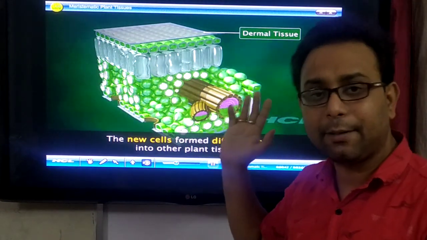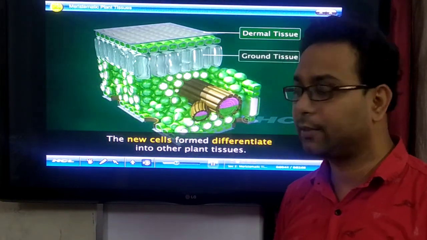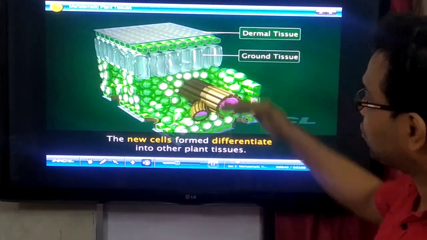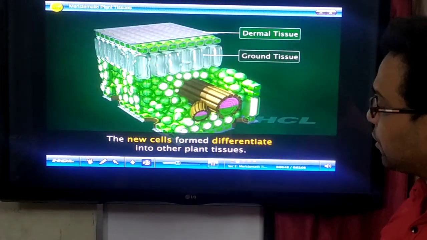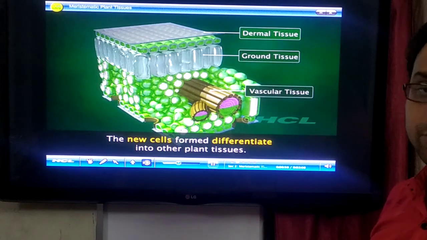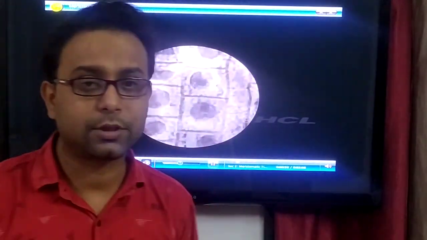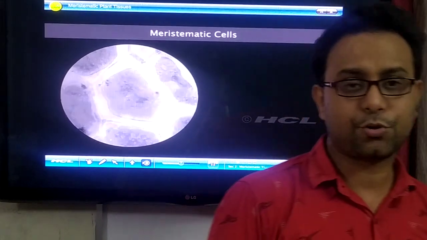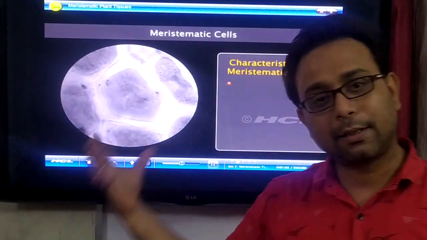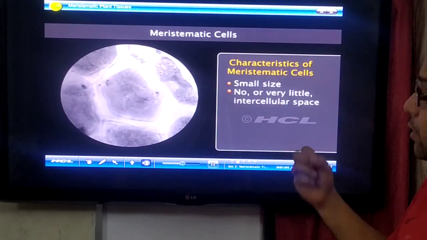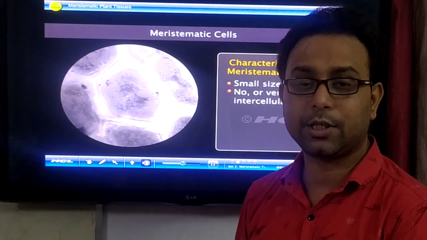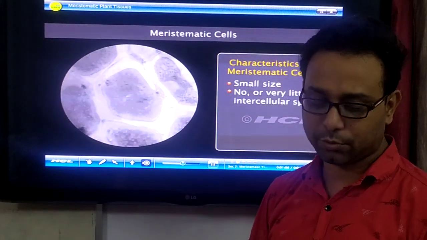If you look at any plant part like the leaf, you observe dermal tissue, ground tissue and vascular tissue. All these types of tissue are generally permanent tissue because they have lost their capacity to divide. But these permanent tissues arise from the meristematic tissue. So meristematic tissue is the origin of all the different tissues.